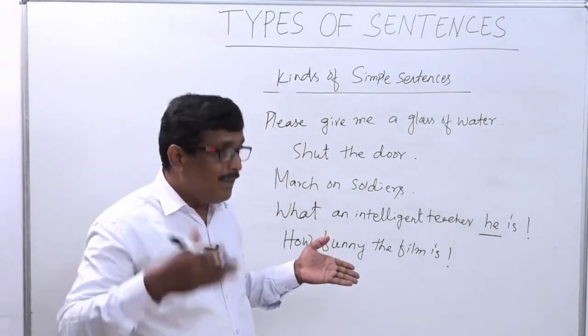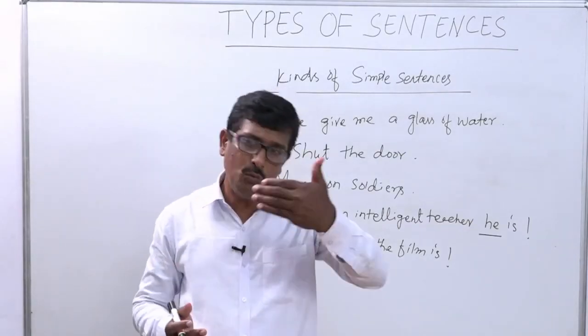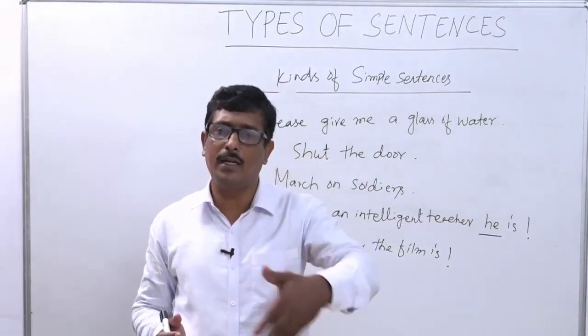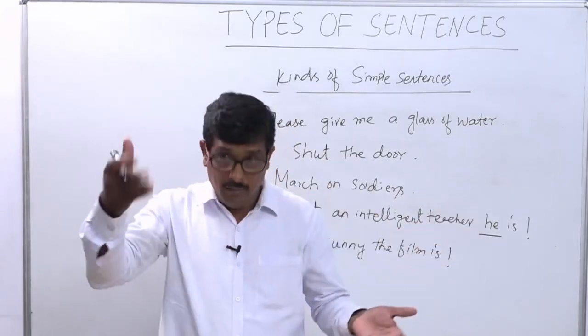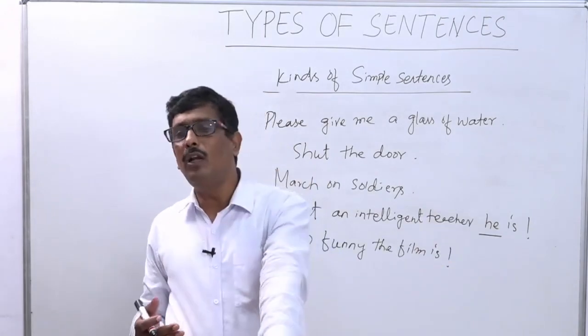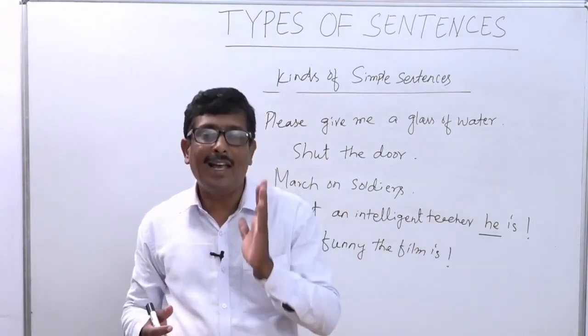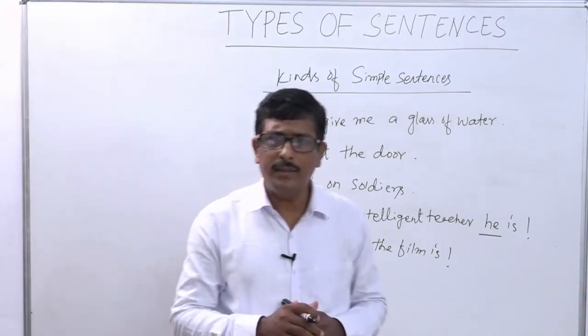Have you written all the sentences? Then we will discuss the different kinds of simple sentences one by one. First we will discuss the declarative sentence, then interrogative, then imperative, and finally exclamatory sentence. You see, what do you mean by declarative sentence?